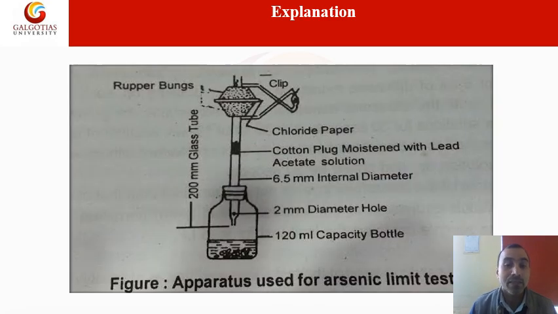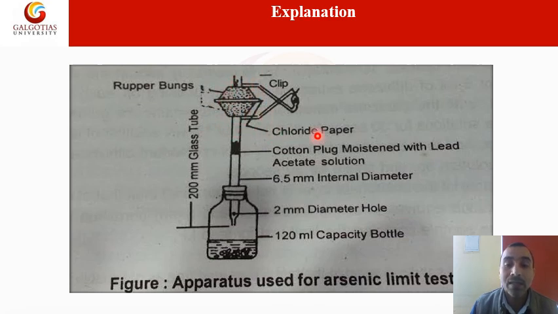It is a Gutzeit apparatus. You can see here that some specifications about the apparatus are given. It is a bottle of around 120 ml capacity. Here we add all the reagents: we take the sample and some reducing agent, and after that we keep it for a few minutes. Then arsine gas is released here, and this arsine gas reacts with the mercuric chloride dipped filter paper. This filter paper is clamped in between this rubber band.